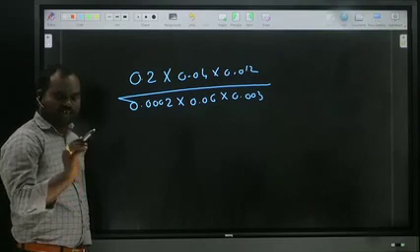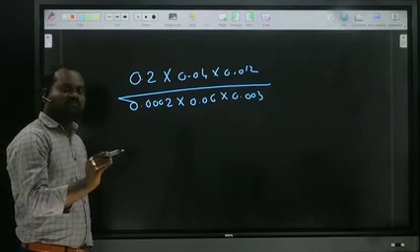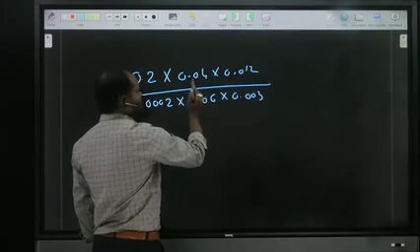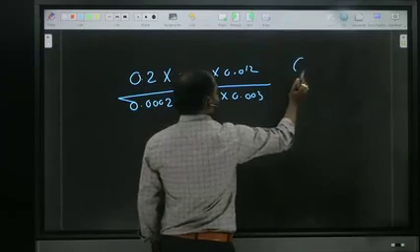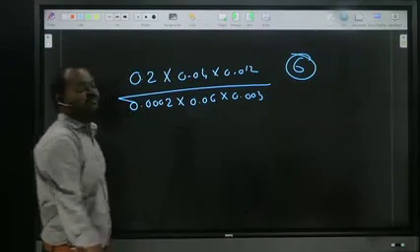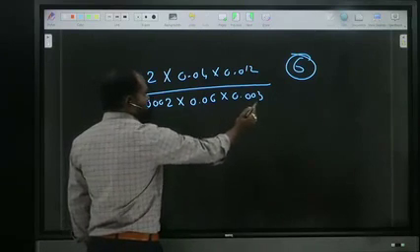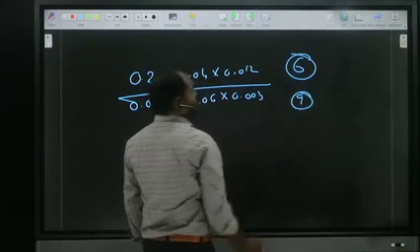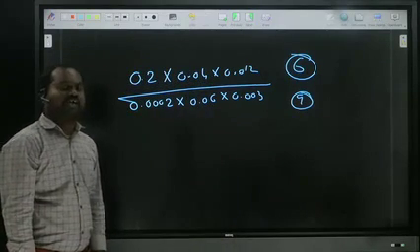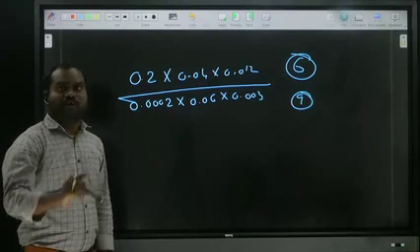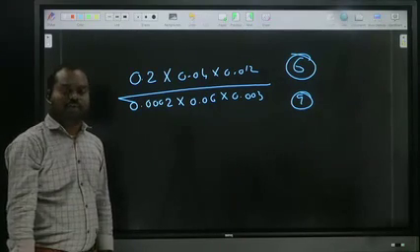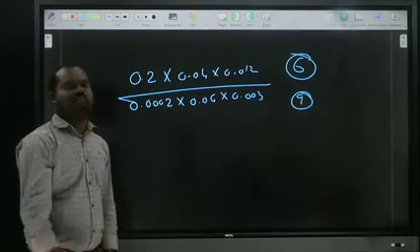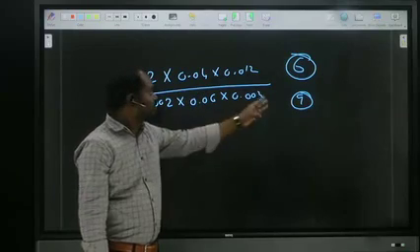First of all, in the numerator observe after how many digits the point is there. Here 3 plus 2 is 5, 5 plus 1 is 6. Here the point is after 6 digits. Observe the denominator: 3 plus 2 is 5, 5 plus 4 is 9 digits. In the numerator the point is after 6 digits, in the denominator after 9 digits. So we can't cancel the point. To cancel it we should write zeros in the numerator, because it has fewer. To make them equal we should write 3 zeros.